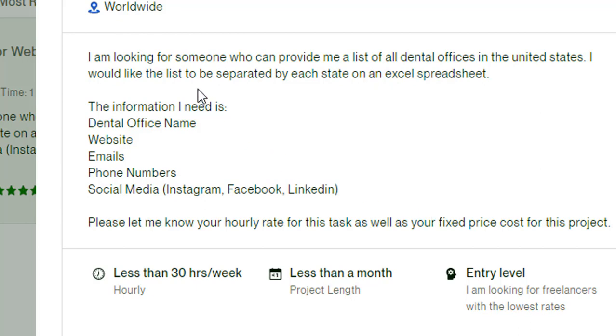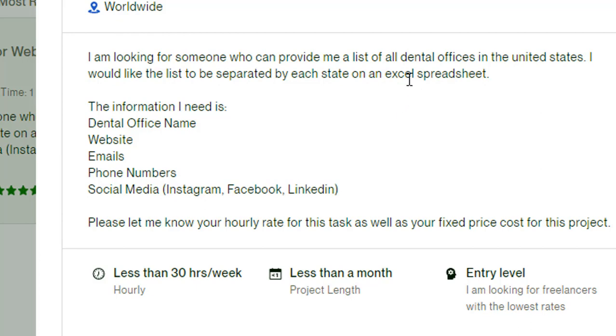So the criteria is the information we have to provide: dental office name, website, emails, phone number, and the dental office social media accounts. Basically we have to find dental offices in the United States, separated by each state. So we have to find dental offices for all 50 states, and we have to provide an Excel spreadsheet.